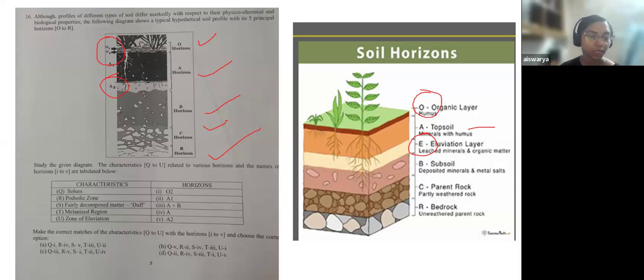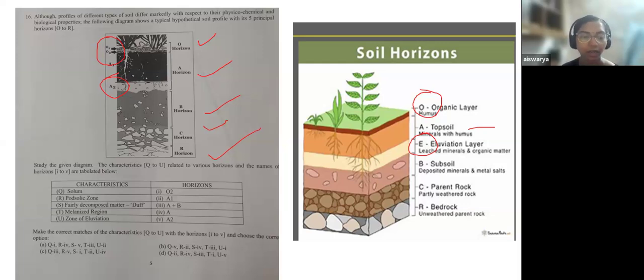So here Q is solum, R is podzolic zone, then S is fairly decomposed matter, duff, T is melanized region and U is zone of elevation. Now you are given 4 different options. So see how you can find the answer.